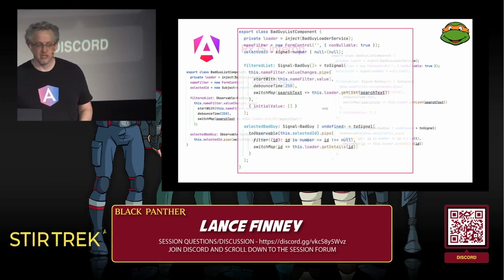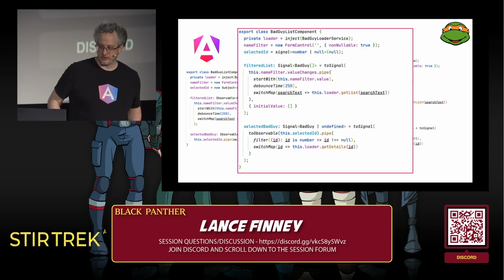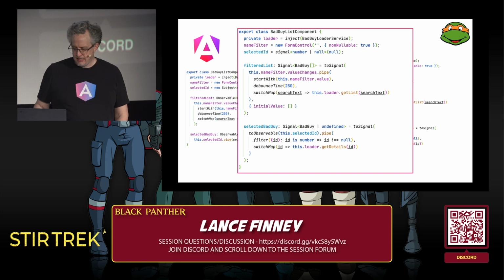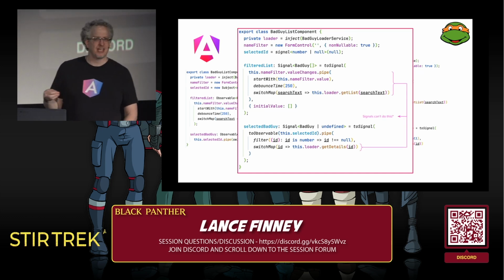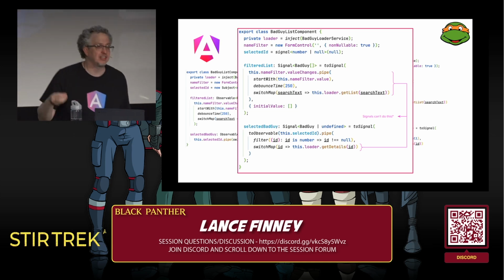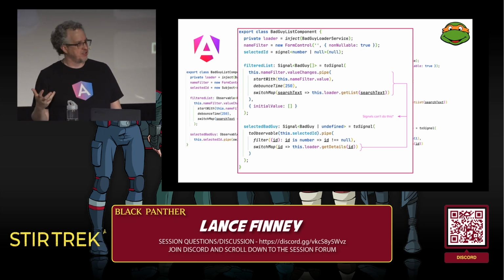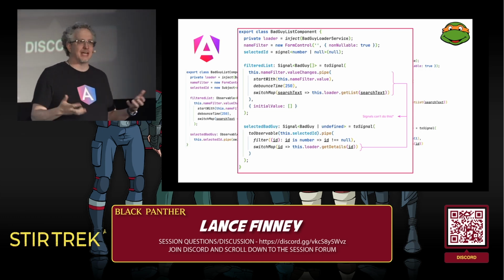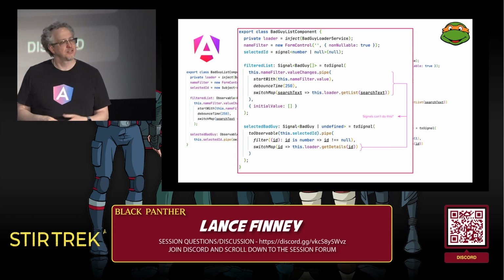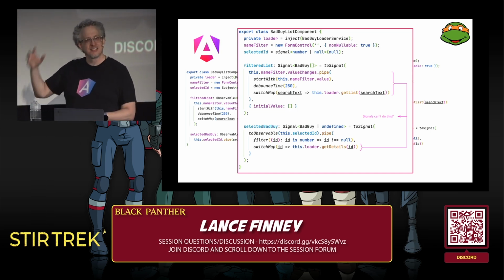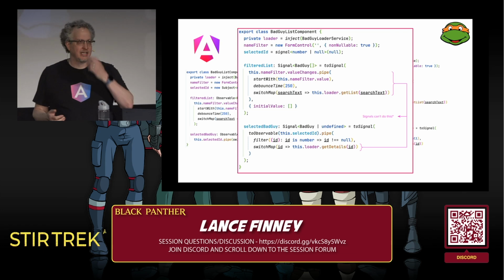I'm going to zoom in a little bit here for the signal-based version. The selected ID is now a signal. And we're actually in kind of an awkward state here, because there's a lot of stuff here that signals can't do. For now, forms don't give us signals, so we have to get that value as an observable, not as a signal. And then the debounce time, waiting for 250 milliseconds, signals can't do that. Signals don't know about time, so that has to be in the observable. And the switch map and the call to the back end and waiting however long the lag is, signals can't do that. So all of that has to be in observable space.